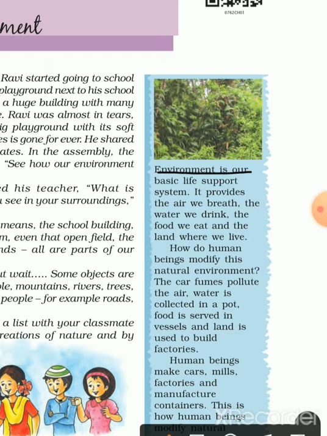Why is it our basic life support system? Because it provides the air that we breathe, the water that we drink, the food that we eat, and the land where we live. So environment is our basic life support system.